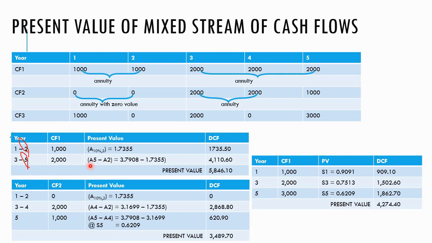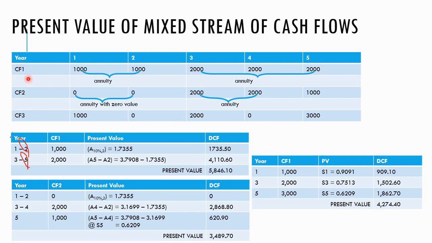So you find annuity 5, which is 3.7908. Find annuity 2 at 10%, which is 1.7355, and minus these two figures first. Then you times with 2,000. You should get 4,110.60. So the present value of this cash flow is 5,846.10.